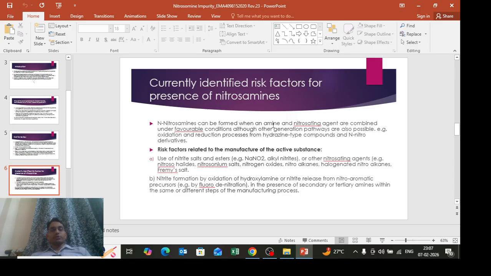Risk factors related to manufacturing vary. The risk factors related to the manufacturing that are considered for the formation of nitrosamine impurities are nitrous acid salts, esters, alkyl nitrites, other nitrosating agents, nitro-halides, nitrosyl salts, nitrogen oxides, nitroalkanes, halogenated nitroalkanes, and ferrous nitrite formation by oxidation of hydroxylamine, or nitrite release from a nitroaromatic precursor, that is denitration, in the presence of secondary or tertiary amines, across different types of manufacturing processes.